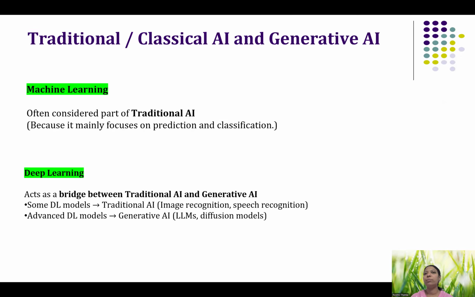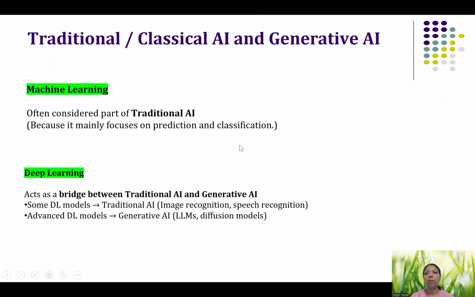So this is all traditional. The result is only either it will rain or it will not rain. Otherwise, you can do classification: it can say it's a cat or a dog. All of this is traditional AI, which focuses only on what we already know. But what is deep learning then? It is somewhat bridging traditional AI, that is machine learning, with generative AI. Some deep learning models are also traditional AI, for example image recognition and speech recognition. But the advanced level of deep learning is what generative AI is.